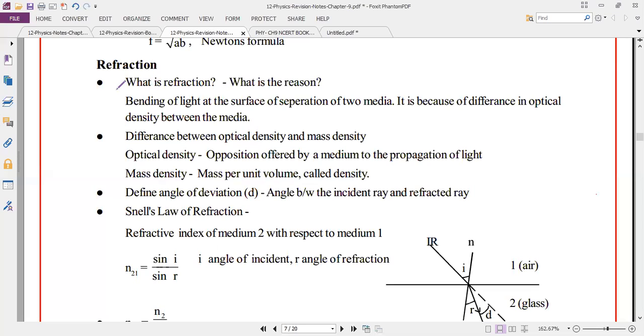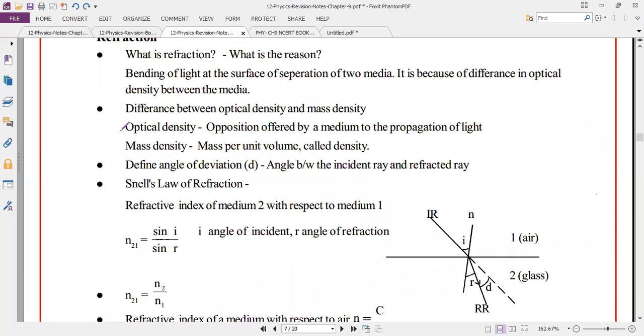Okay, this is refraction. What is refraction? What is the reason? The bending of light at the surface of separation of two media. It is because of the difference in optical density between the media. So optical density versus mass density. Optical density means the opposition offered by the medium to the propagation of light. It is called optical density. Mass density is mass per unit volume, normal only. Mass density formula, mass per unit volume. This is new for you. What is optical density?